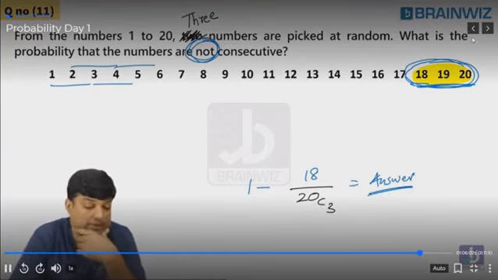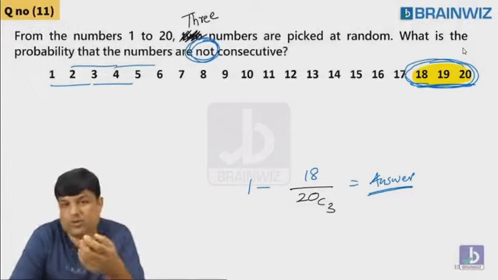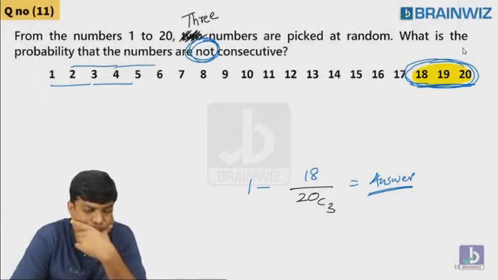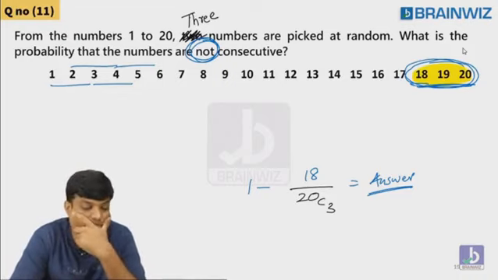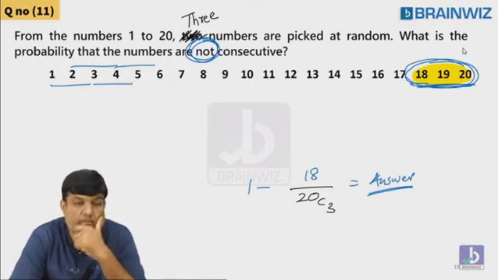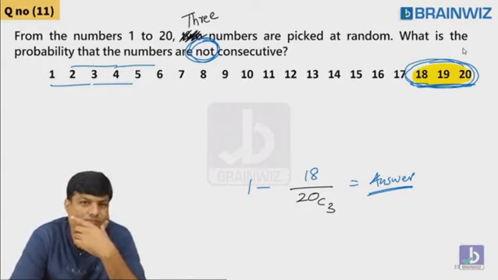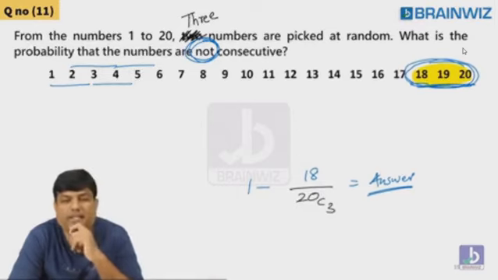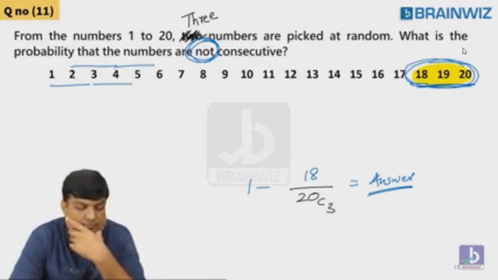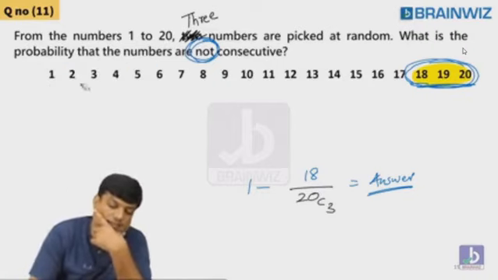Are you understanding what I mean to say? There is no concept of P here. Prajakta, what you said, that 20P3 by 20P3 is not possible. P will not even come in probability in this question. Hope you all are getting it now. Understanding, guys?